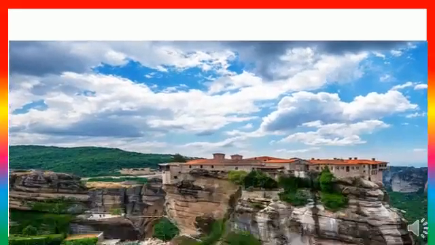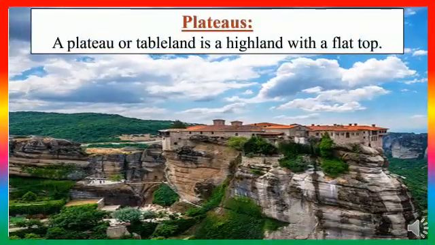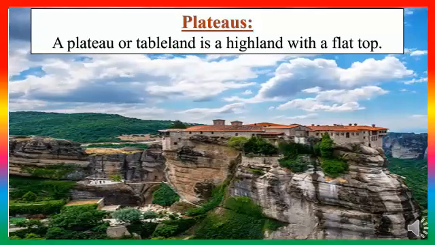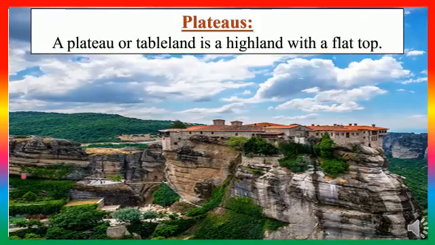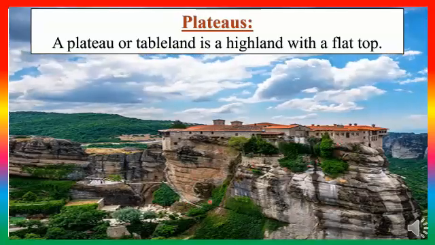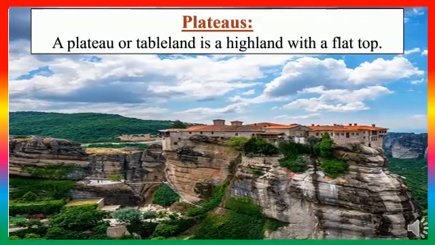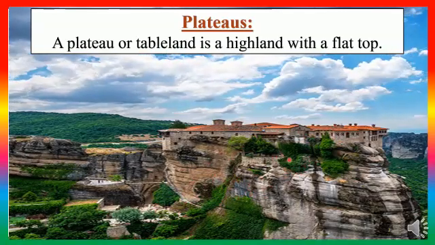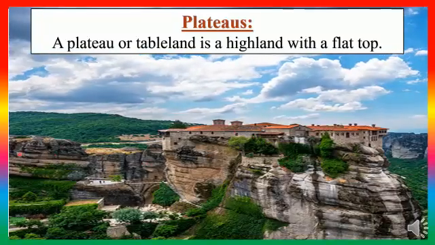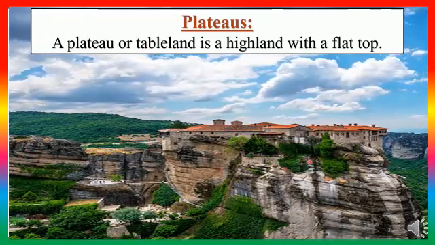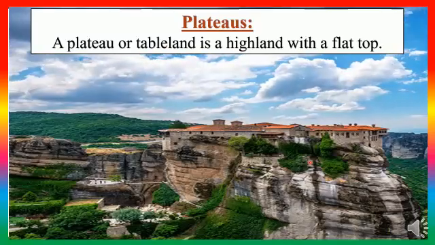So our next landform is plateaus. Plateaus or tableland is a high land with a flat surface on the top. As you can see, these are rising abruptly from the surrounding land, as we have with mountains. But in mountains, we have seen that the peak is either rounded or conical in shape. But these have a flat top like a tableland over the upper area or at the peak area. So in other words, we can call them mountains with a flat top.